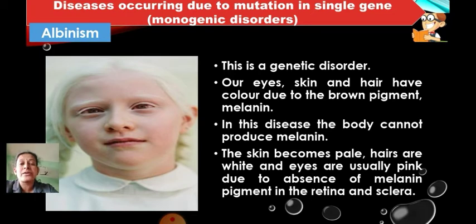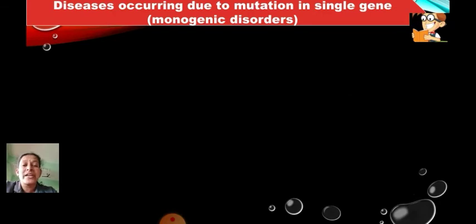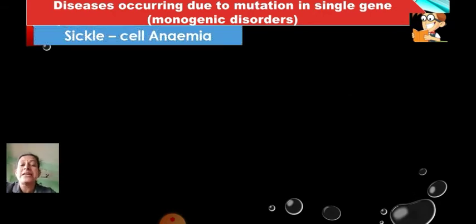So don't think that you're dark, sometimes you feel bad, but it is good that melanin protects your skin. Whereas these people suffering from albinism are prone to skin diseases mostly. Why? Because they cannot go in the hot sun outside. Why? Because they can get skin cancer and all. So this disease, though they look pale white, they are not white. They lack the pigment called melanin. Remember this. Next is a very dreadful disease called sickle cell anemia.